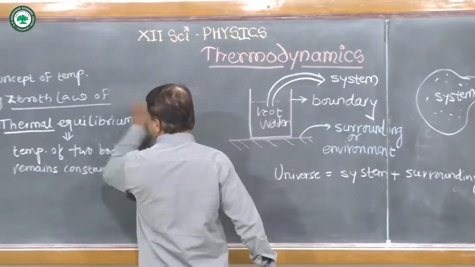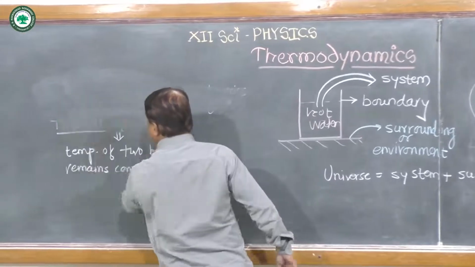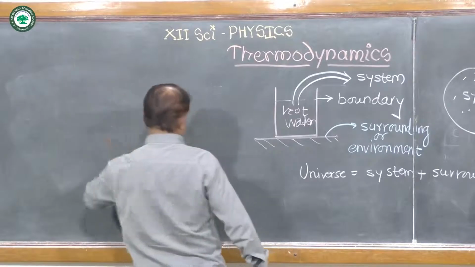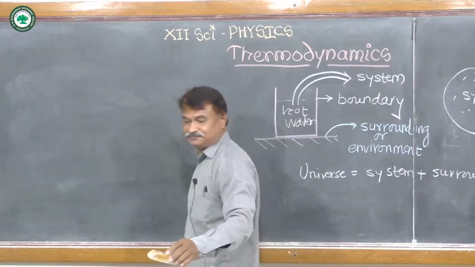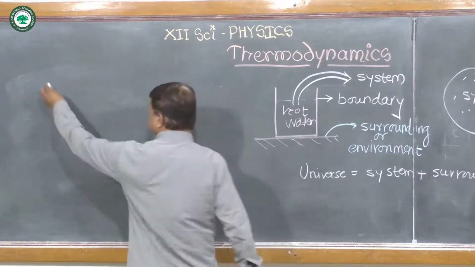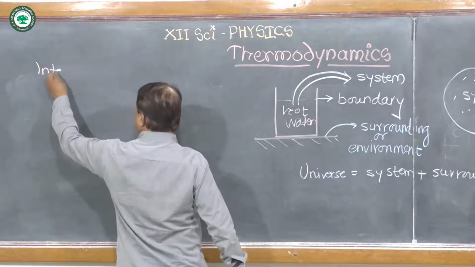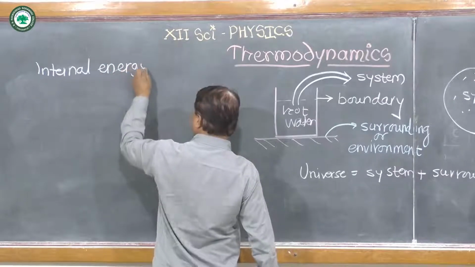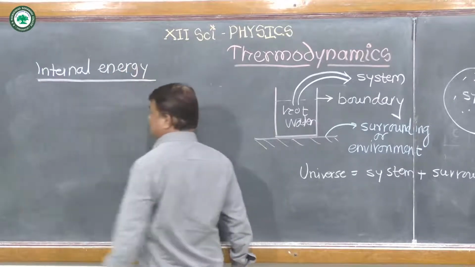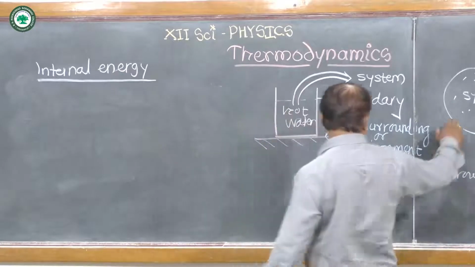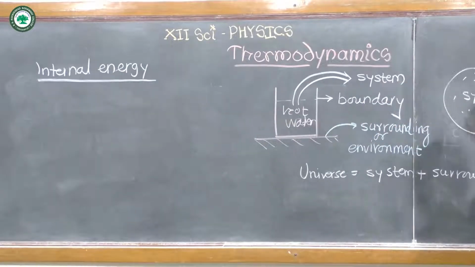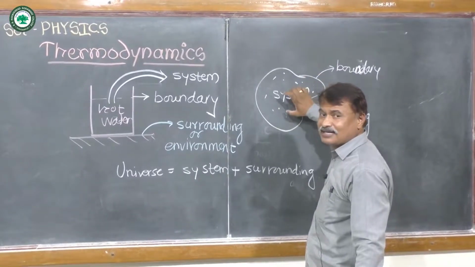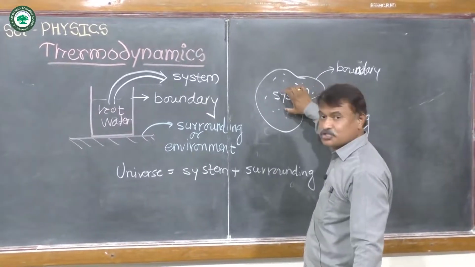So we have to write the definition of internal energy of a system. Very simple definition. From this diagram, we can say that this system consists of a large number of particles or molecules.